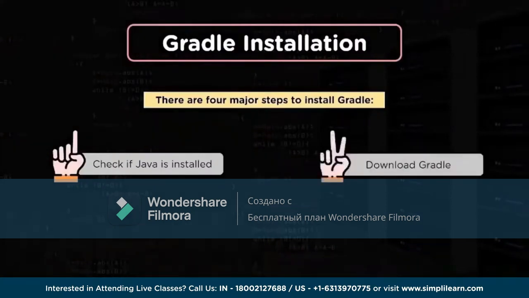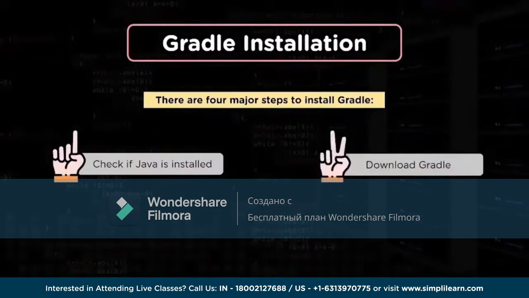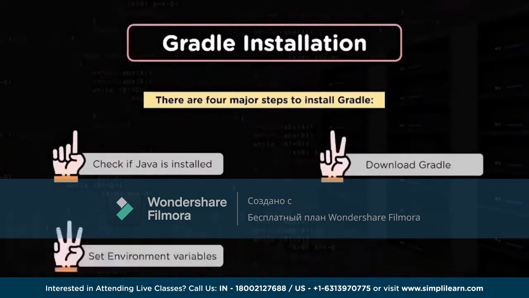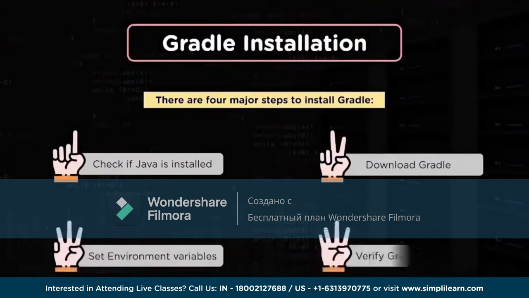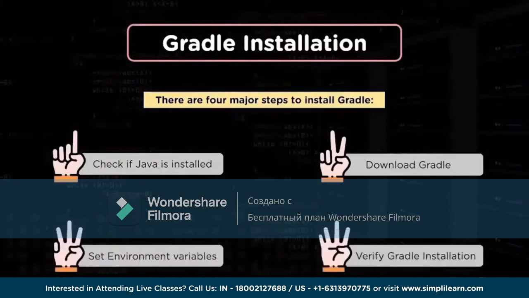Once Java is downloaded and installed, then you have to download Gradle. Once the Gradle binaries or the zip file gets downloaded, you can add the environment variables, and then you can validate if the Gradle installation is working fine as expected or not. We will be doing the Gradle installation on our local systems, on the Windows platform, and we'll see how exactly we can go for the installation of Gradle, and what the different versions are that we are going to install here. So let's go back to the system and see how we can go for the Gradle installation.